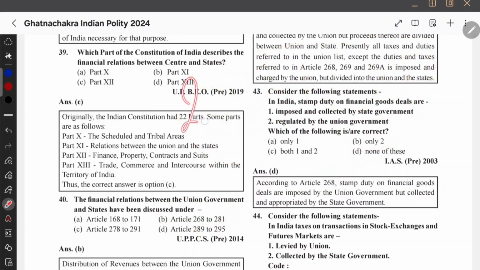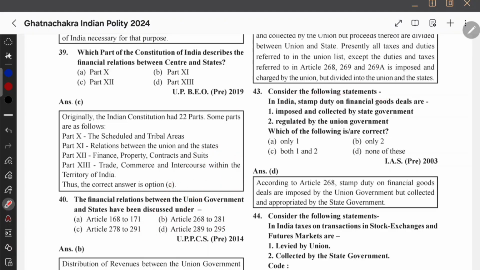But exactly financial, it will start from 268 because 267 is the contingency fund of India. Therefore, it will start from 268 and the ending, I can say, or my own ending, like 293, I will be telling 293, but here they have given 281, whatever, just leave. There are basically some miscellaneous, but those miscellaneous, according to me, are also talking about central state. So therefore, I will take 293 only. Anyways, there is no such option.